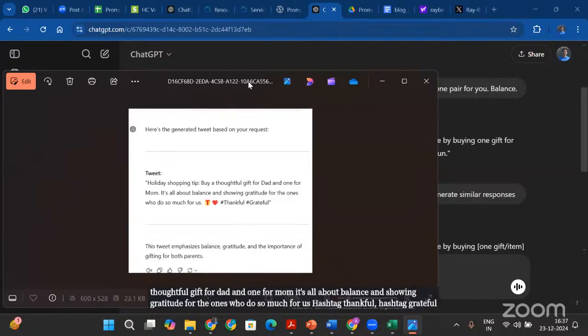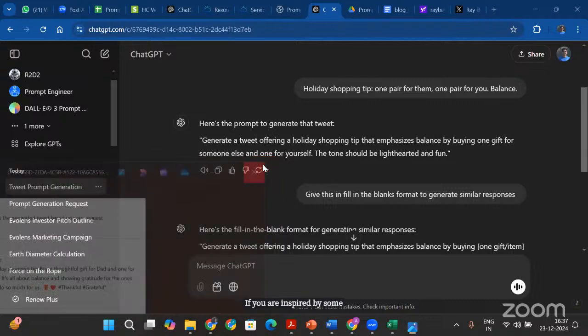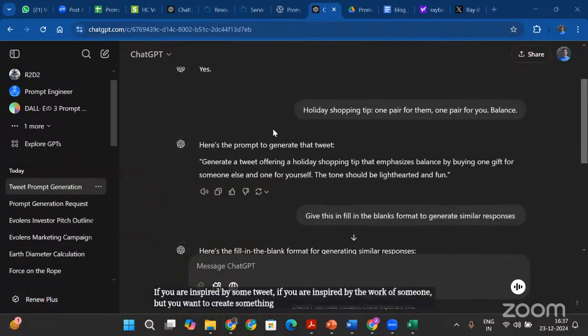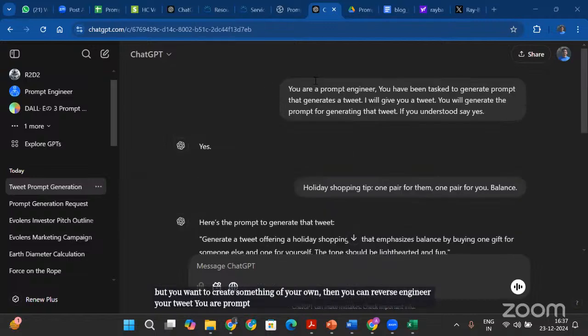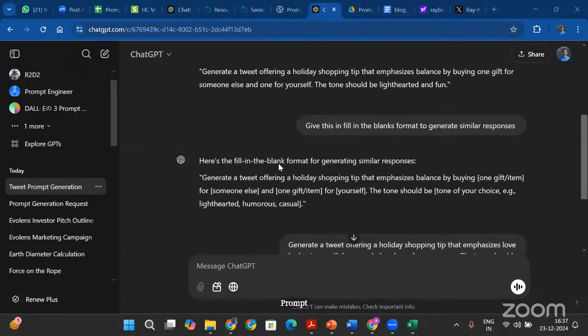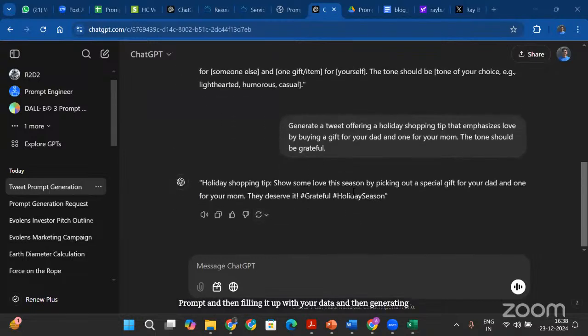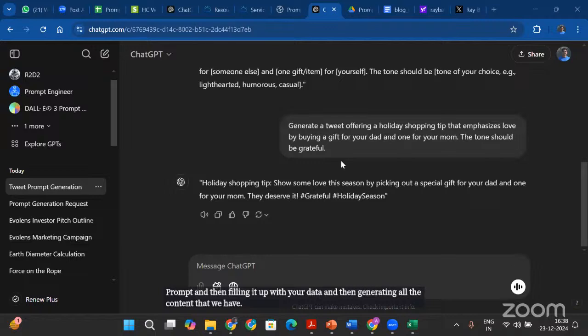So if you are inspired by some tweet, if you are inspired by the work of someone, but you want to create something of your own, then you can reverse engineer your prompt by meta prompting, by asking ChatGPT to generate a similar kind of prompt, and then filling it up with your data, and then generating all the content that we have, right?